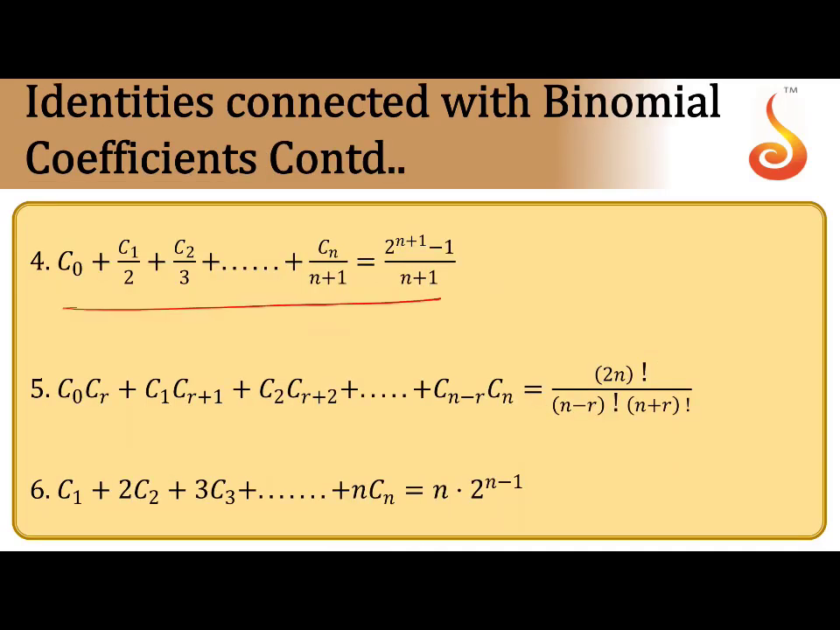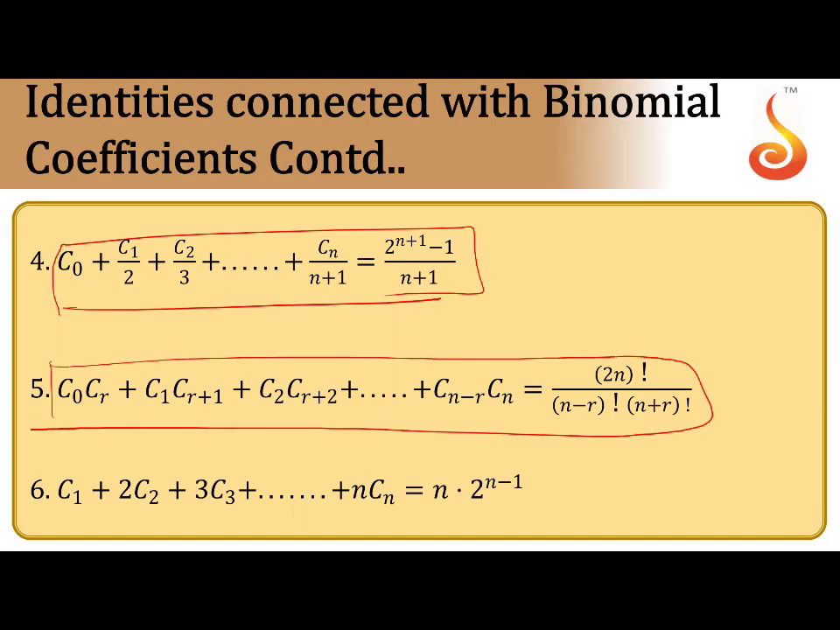And all these are identities. Next, this is also an identity. C0 plus C1 by 2 plus C2 by 3 and so on, Cn by n plus 1 is 2 power n plus 1 minus 1 by n plus 1.